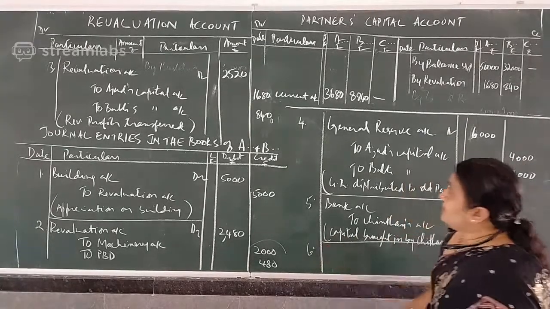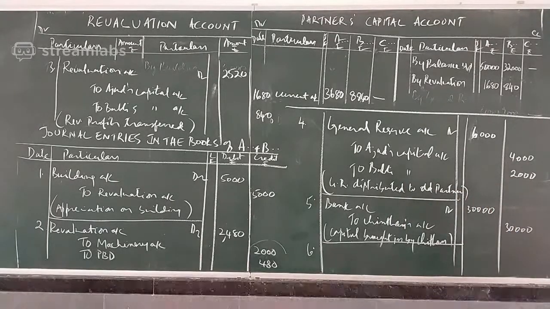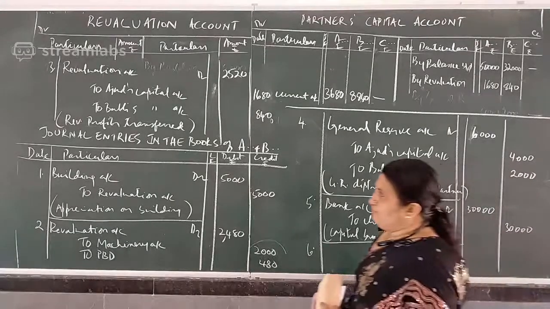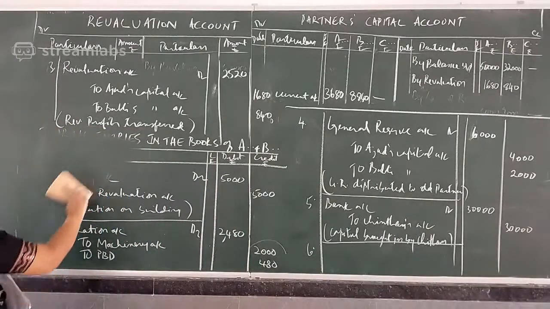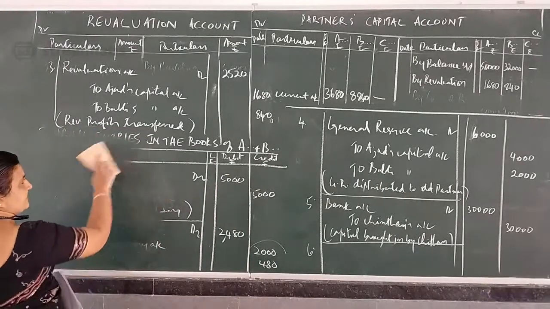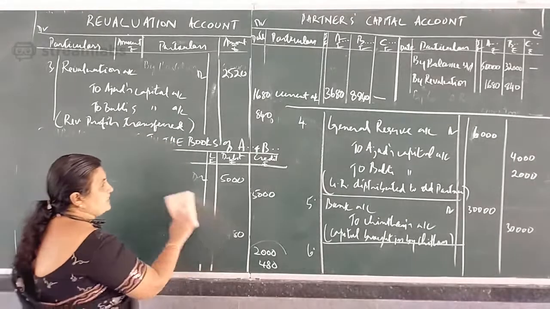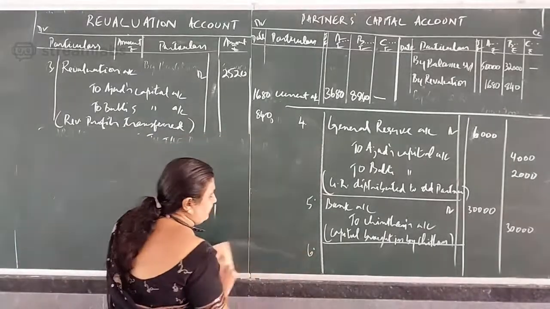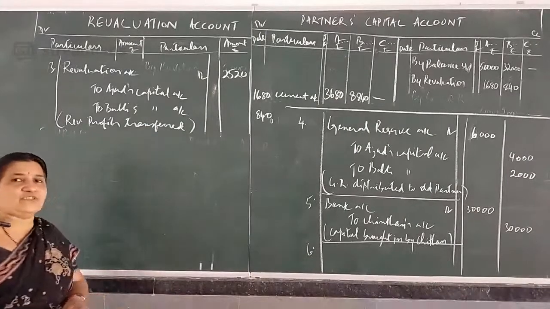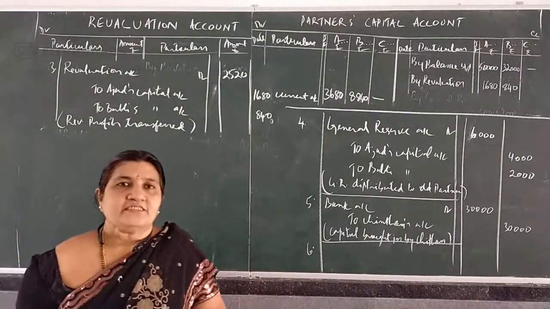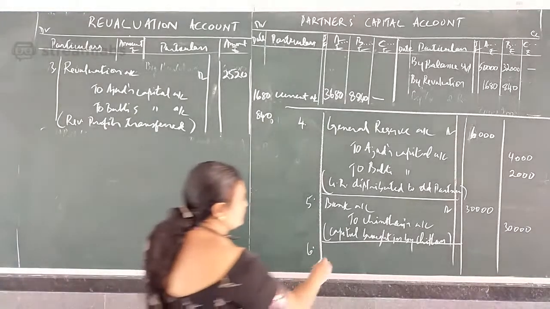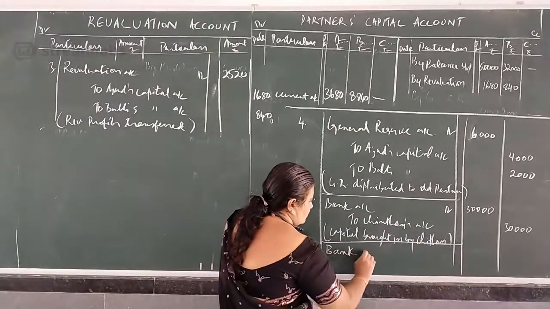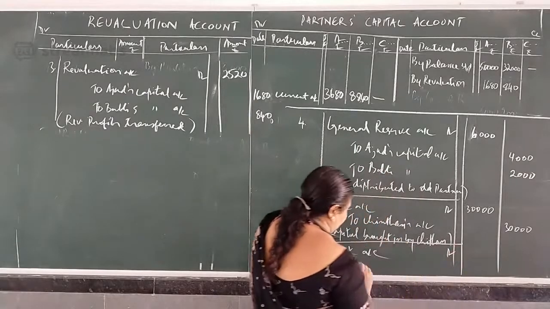Sixth entry for goodwill. Again, two entries are there when goodwill brought in. One is cash or bank to goodwill, and second entry is goodwill account debited to old partners capital account. So first entry is bank account debited to goodwill account.